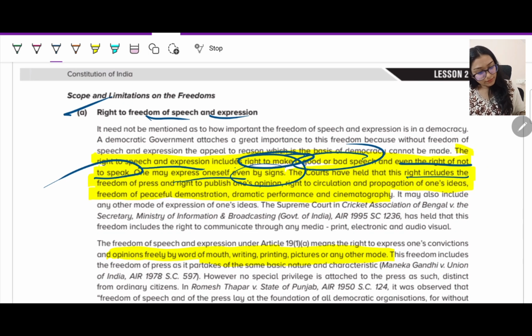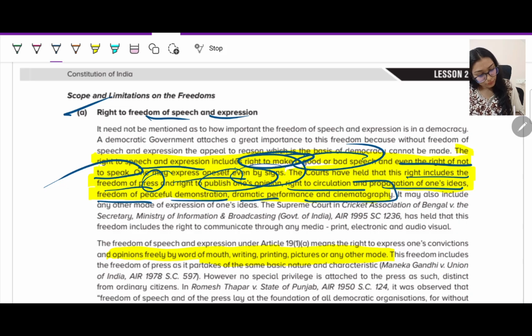Fine. The courts have held that the right includes the freedom of press to publish their opinion. For all the newspapers, they have given them this right that yes, you have the right to make your opinion and publish your opinion in your papers as well. Right to circulate and propagate one's ideas, freedom of peaceful demonstration, dramatic performance and cinematography. You see a lot of movies being made on certain incidents, social issues. So this is your right. This is your right to freedom of speech and expression to express what your opinion is.